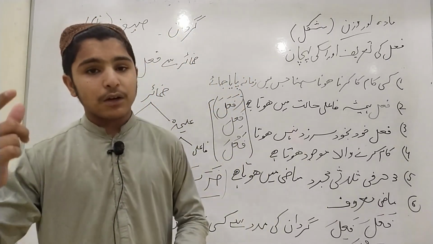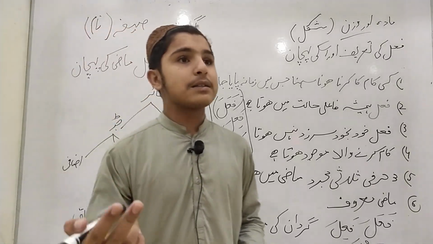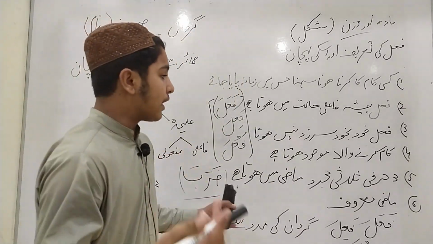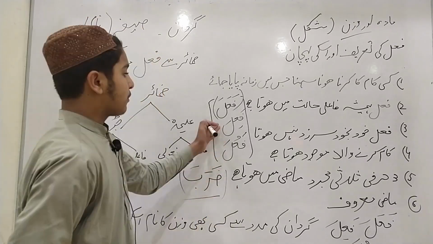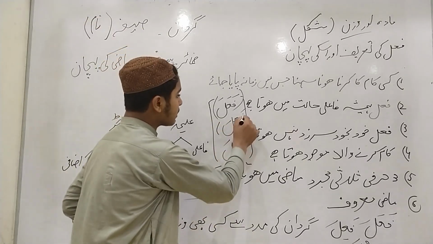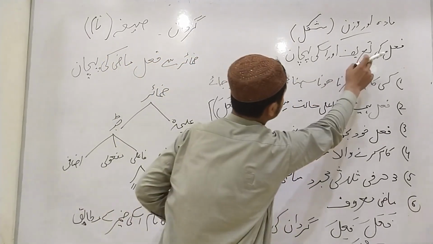Then here the question arises, who hit? Then we will answer that whoever has done the action of hitting, we will put his name. And any verb which comes according to this standard will also be mazi ma'ruf, and it will also be a verb.